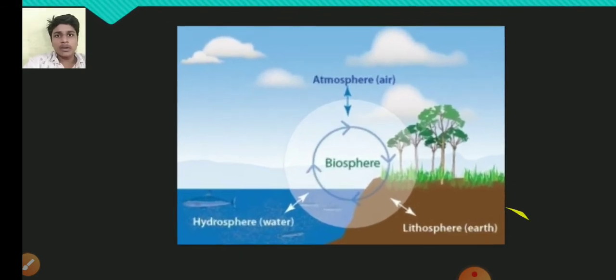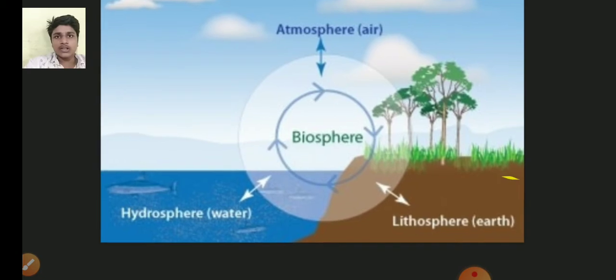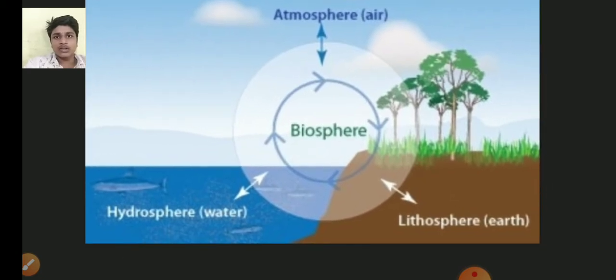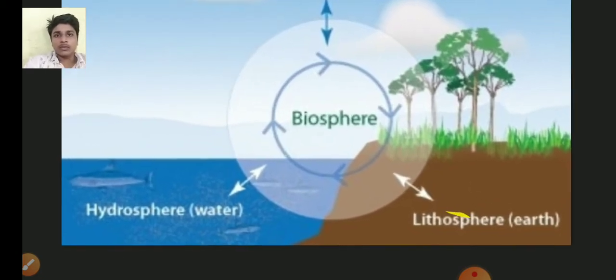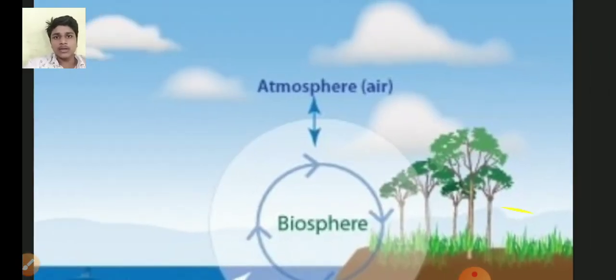What is meant by biosphere? The combination of the three spheres is known as biosphere. What is lithosphere? The solid earth crust is known as lithosphere, the water part of the earth is known as hydrosphere, and the air part of the earth is known as atmosphere.